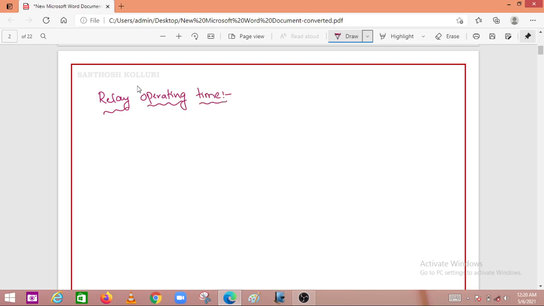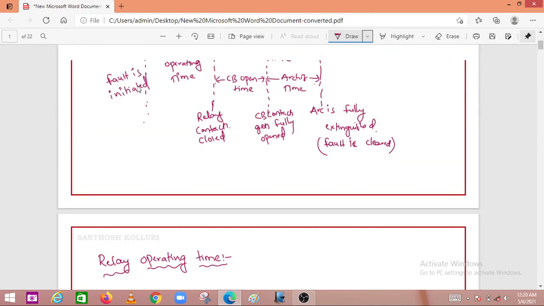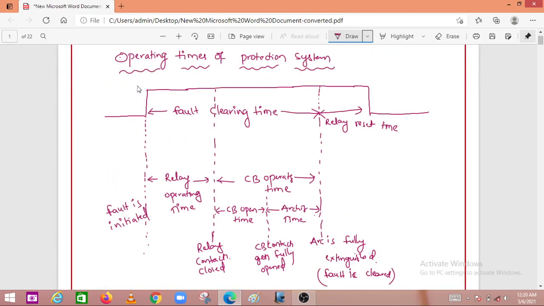It is a time lapse between the instant at which the fault is initiated and the instant at which the relay contacts are fully closed. This is called the relay operating time.